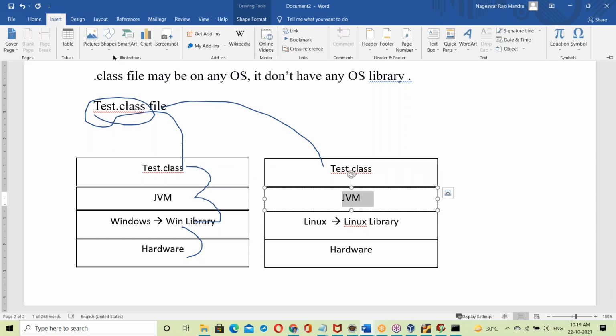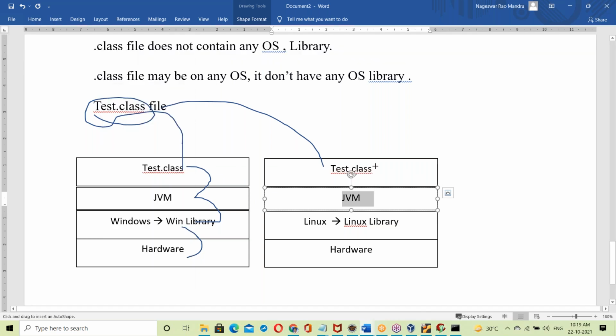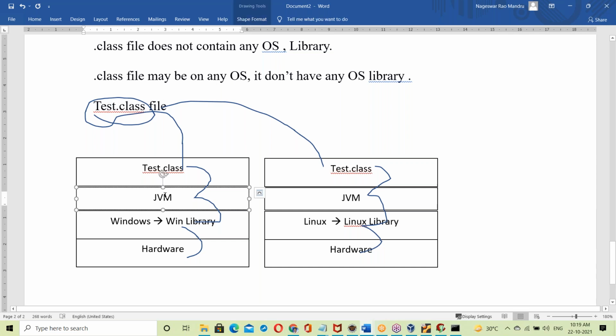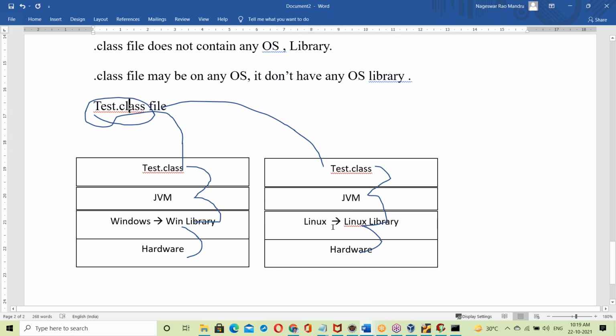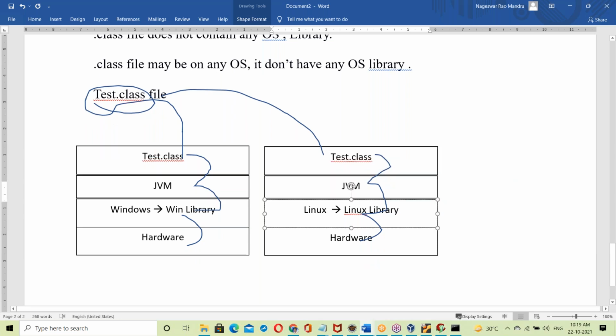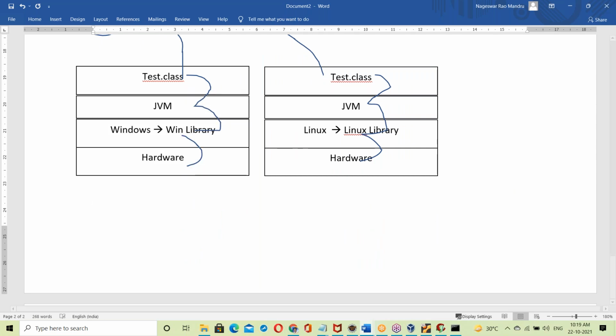Now here, the Linux JVM takes Test.class and links it to the Linux OS library. Once linked, it communicates with hardware. That's done. So this link happens at runtime, depending on the OS. The same .class file runs on different platforms. When the .class file runs on Windows OS, the JVM links it to the Windows OS library. When you run it on Linux, the JVM links it to the Linux library.